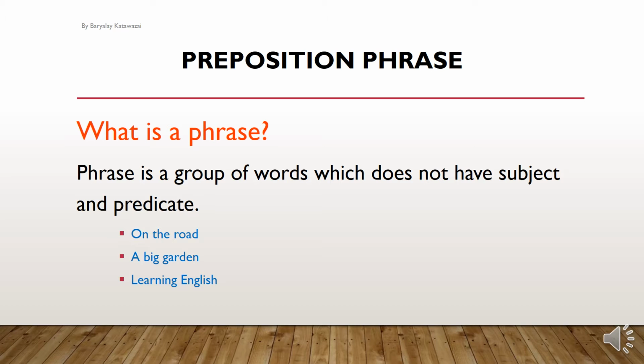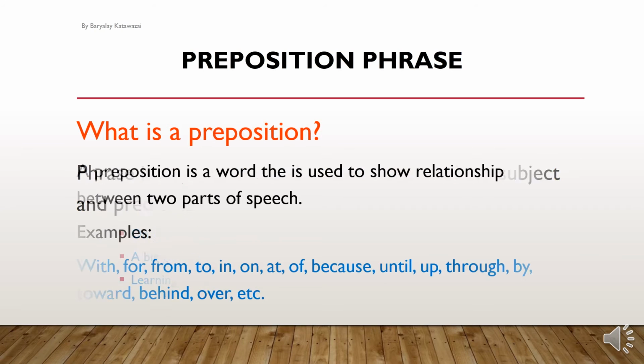Examples: on the road, a big garden, learning English, on the table, for you, for them, to school. These are phrases. Now, what is preposition? Preposition is a word that is used to show relationship between two parts of speech. Examples are with, for, from, to, in, on, at, because, until, up, through, by, towards, behind, over, and so on.